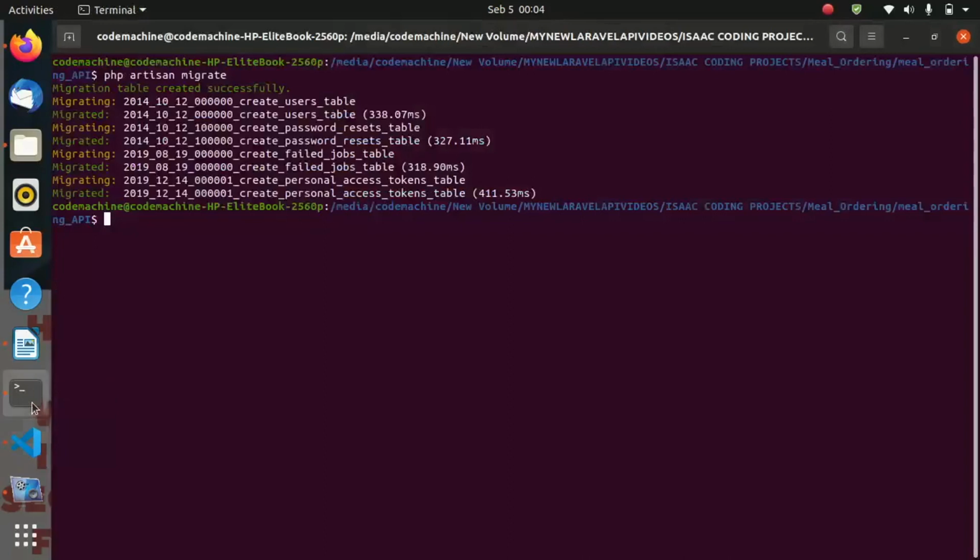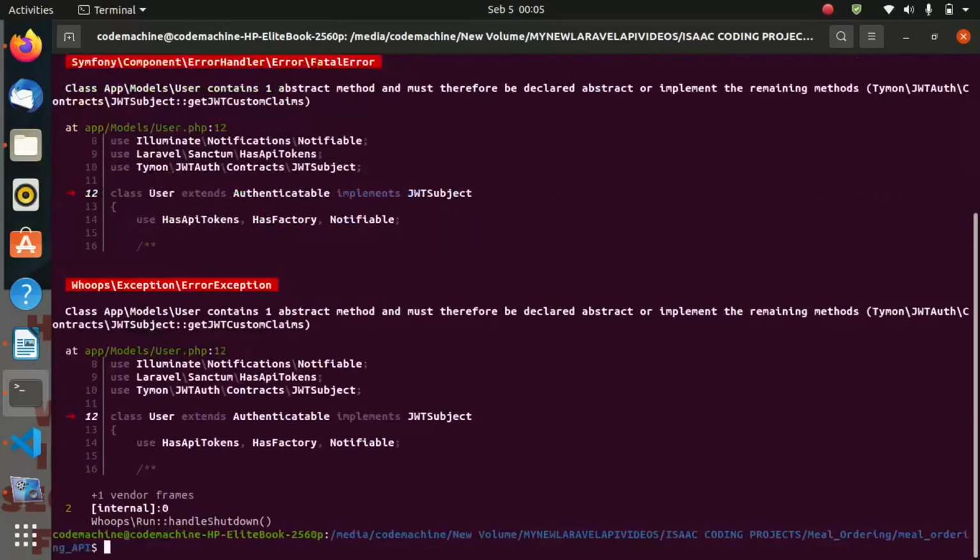And now, after making sure that our seeder can work, let us go ahead and seed. So to seed in Laravel, we use a command php artisan db seed, like this. So you click enter.